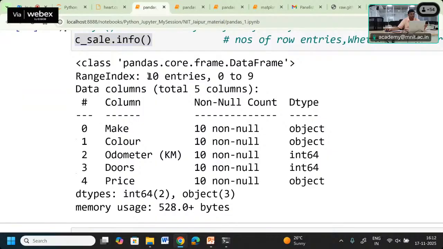It means the rows start from 0 up to 9. The columns are these. Are any of the columns missing or not? In the case of color, the non-null count is 10, which is non-null, and the data type is object. Okay.